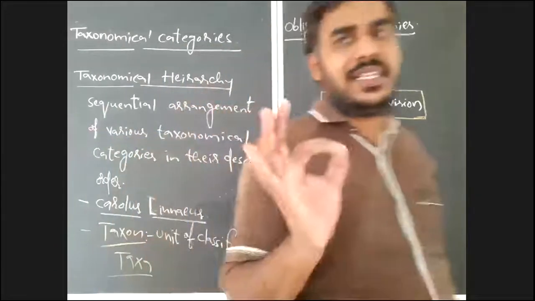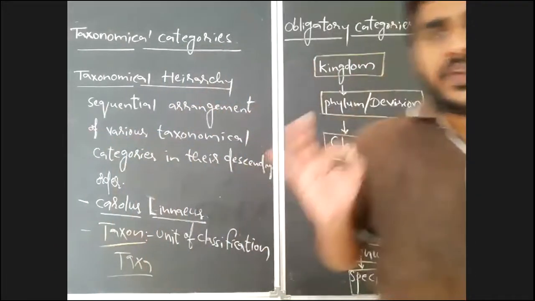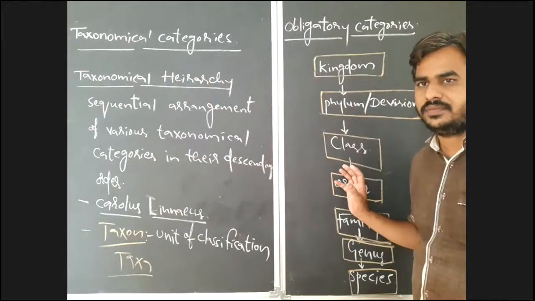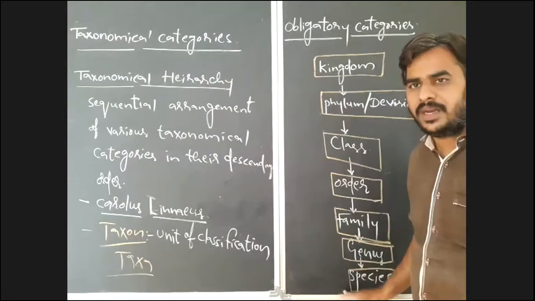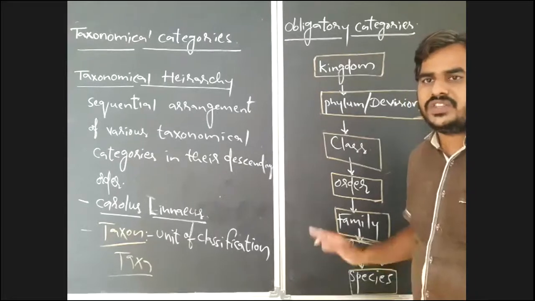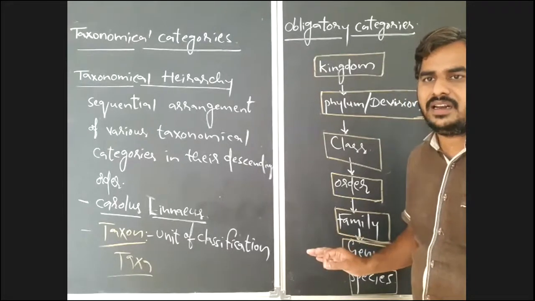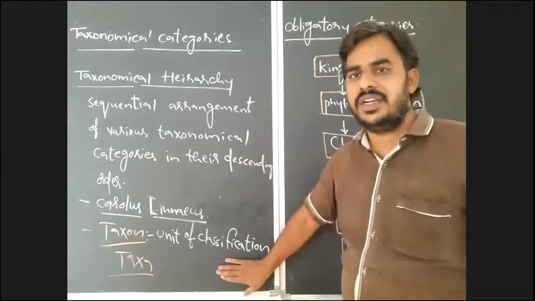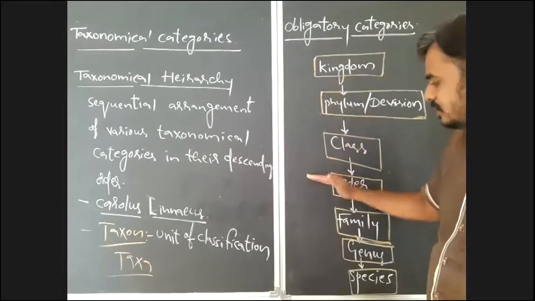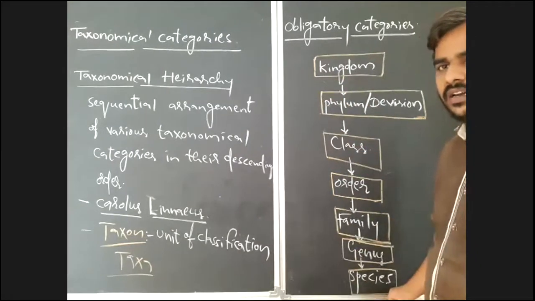So, taxon is the unit of classification. It indicates a group of organisms, either that kingdom or that is a species. Okay, but all are taxa only. So, which is the unit of classification? That is taxon. Any category in the taxonomical hierarchy is considered as a taxon.